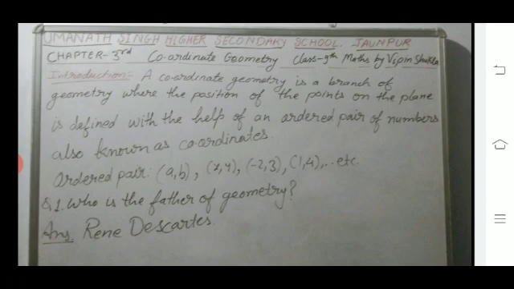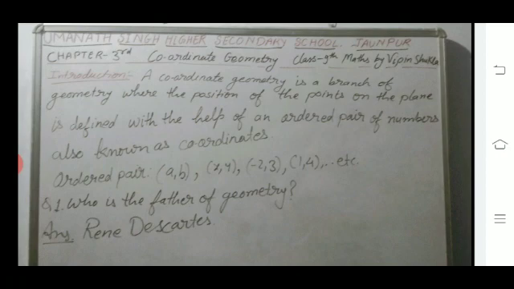Now today I will start the third chapter, named Coordinate Geometry. I hope everybody studied in earlier classes how to represent numbers on the number line. In the same way, here we will study how we represent a pair of numbers, called the coordinate system. First we start with what coordinate geometry is and who is the father of geometry, and then some important points and definitions.